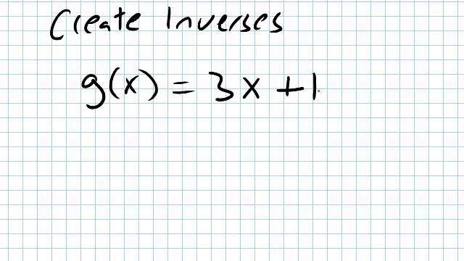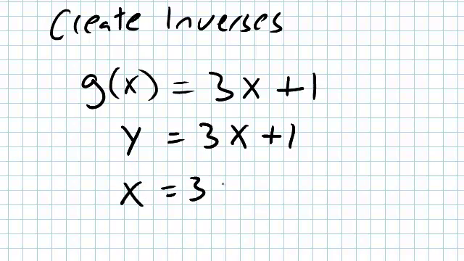Really, all we're going to do is reverse our input and our output. So instead of writing it as a function, I'm going to write it as a y equals equation just to help us out. So y equals 3x plus 1. So next thing I want to do is swap my input and my output. So right now my input is x and my output's y. So if I want to swap those, I just switch their positions. So now I write it as x equals 3y plus 1.